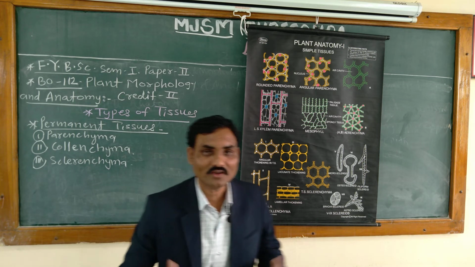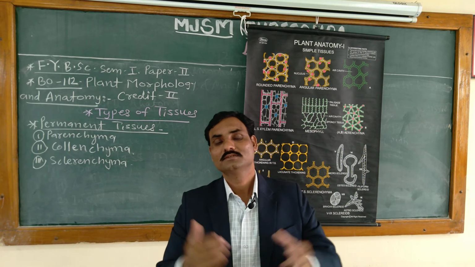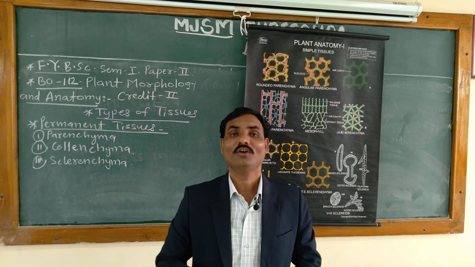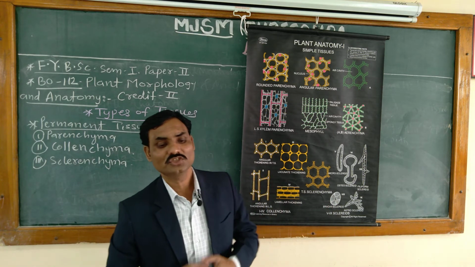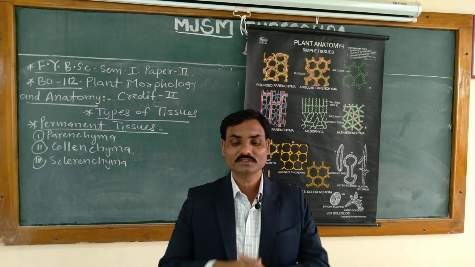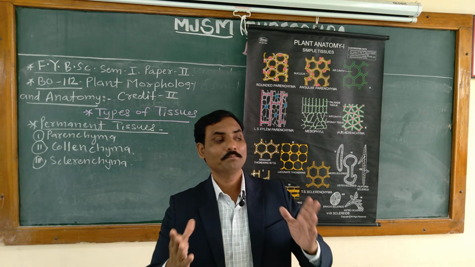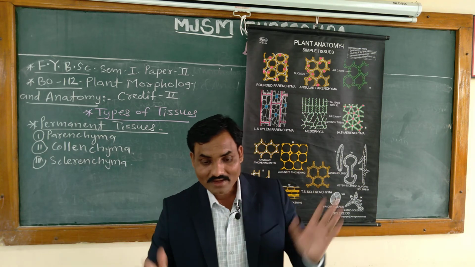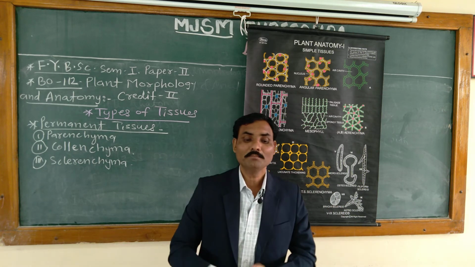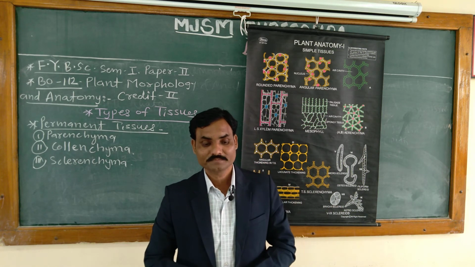Collenchyma cells have thickenings due to deposition of cellulose impregnated with pectin. The cells are never lignified and have simple pits in their walls.